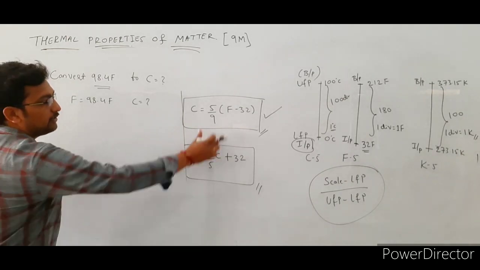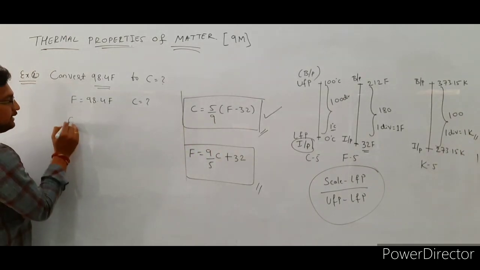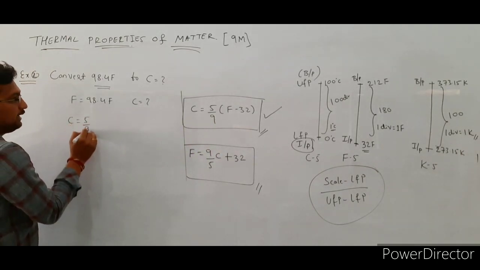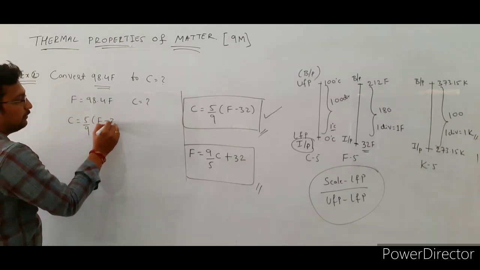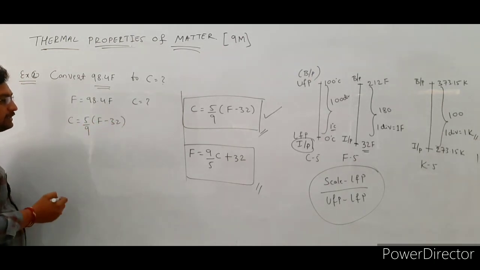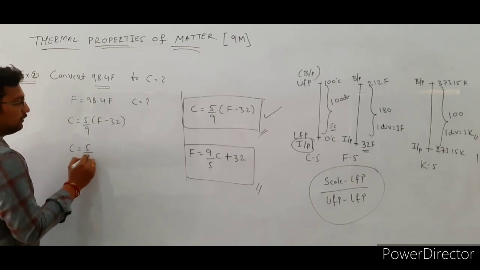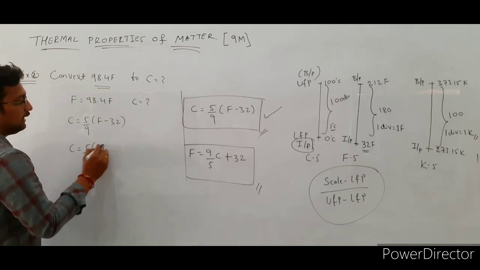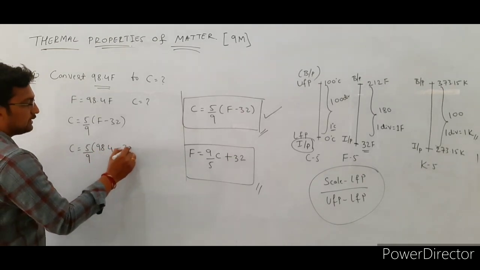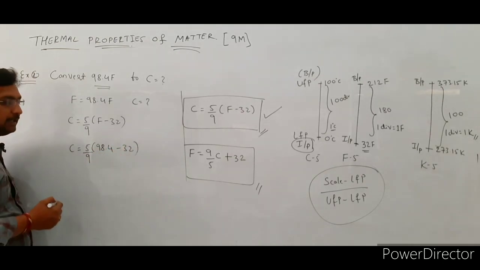For this one we are using this formula, that is C is equal to 5 by 9 bracket of F minus 32. Here the F value is given, so substitute here: 5 by 9, F value is 98.4 minus 32.